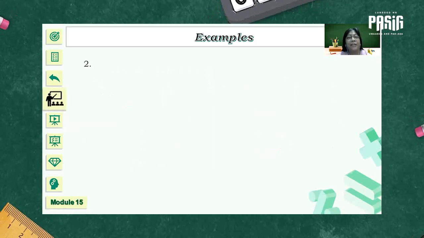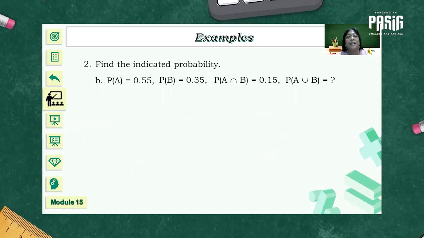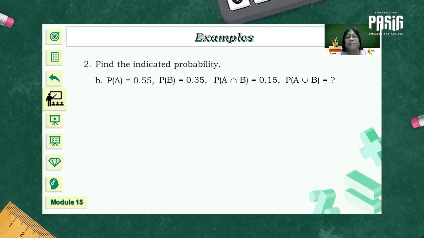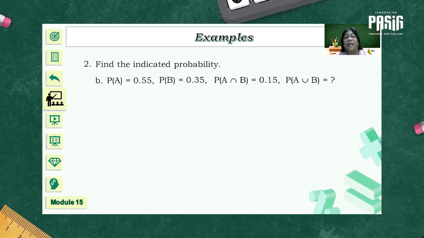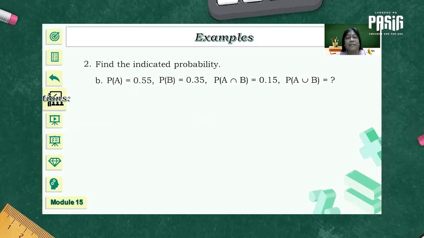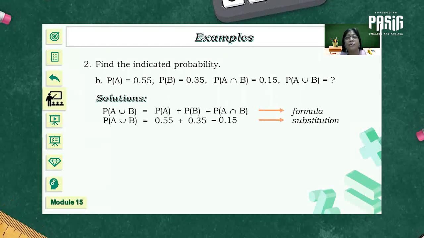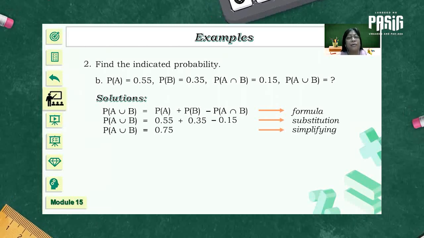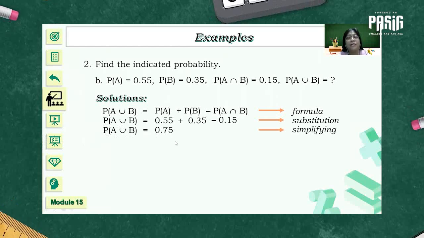How about letter B? Probability of A is equal to 0.55. Probability of B is equal to 0.35. There is an intersection between the two events. Therefore, this is an example of non-mutually exclusive. So we're going to make use of the same formula, and by substitution and simplifying, we were able to get the value of the probability of A union with B, which is equal to 0.75.